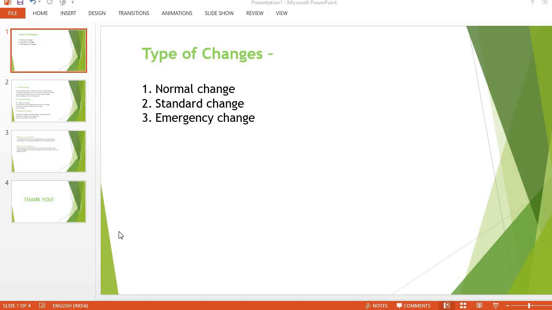There are three types of changes: normal change, standard change, and emergency change. Mainly we use these three changes, and this should be the answer. We will discuss briefly the normal change, standard change, and emergency change, because these are important and should be asked in every interview. Let's go to the next slide.